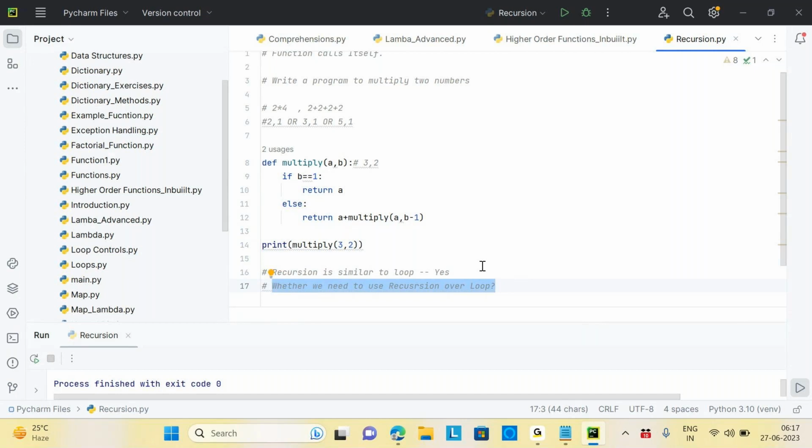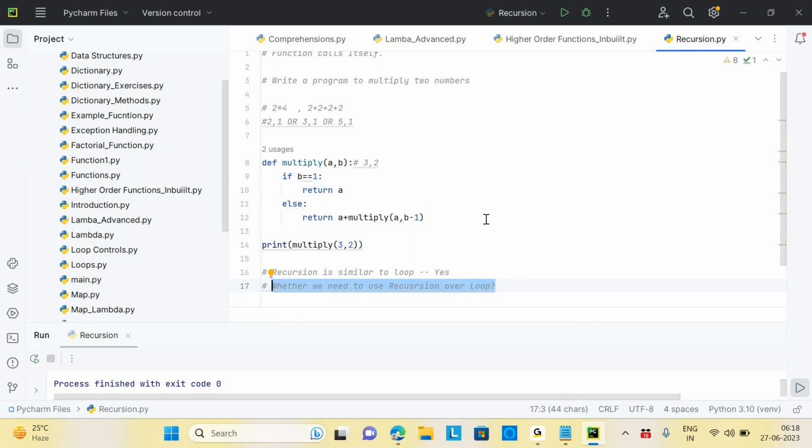We'll use loops for everything, because when the logic is a bit complex, recursion makes the logic more complex. So it's better you should learn the loop, but you should know the concept of what recursion is all about. In real time, you will see very little code using recursion, and you will see more code using loops. That's the reality. Okay, that makes sense. Yes, sir.